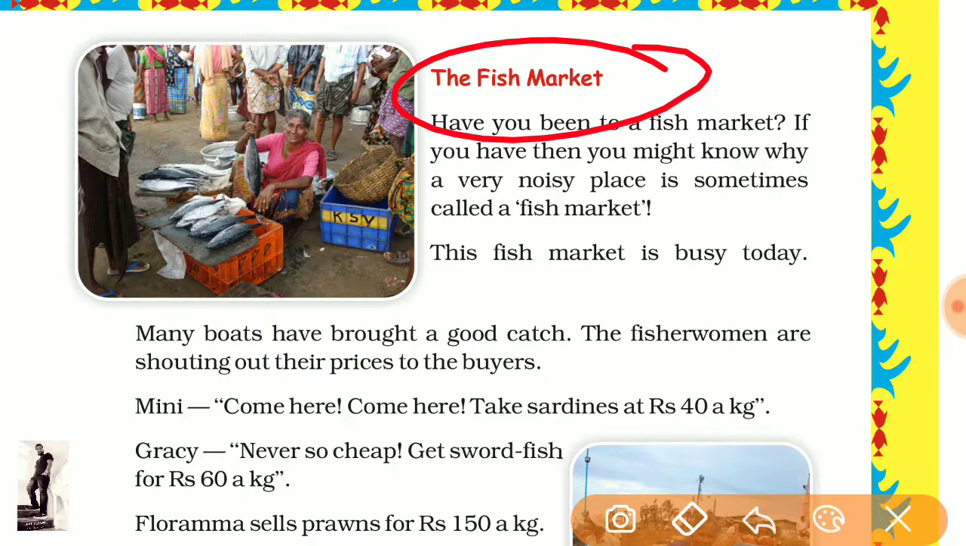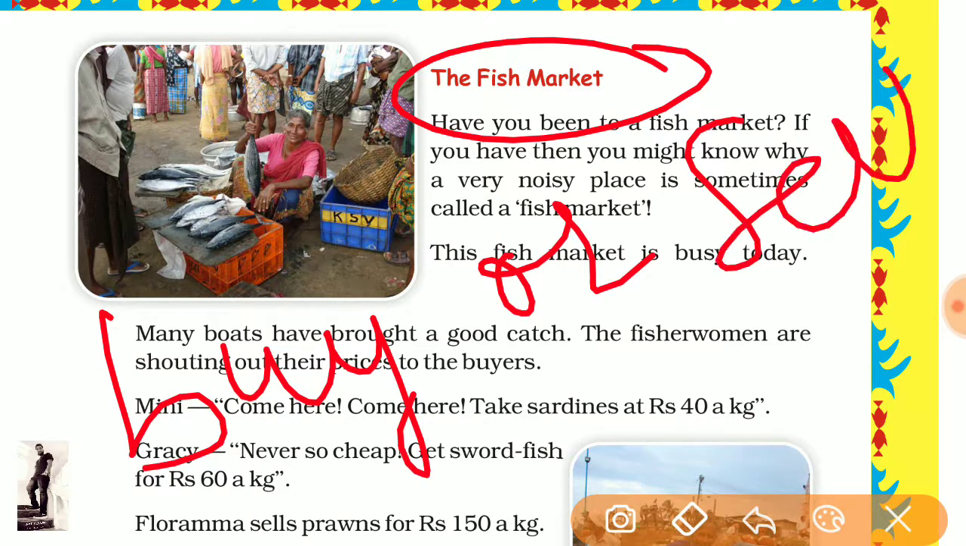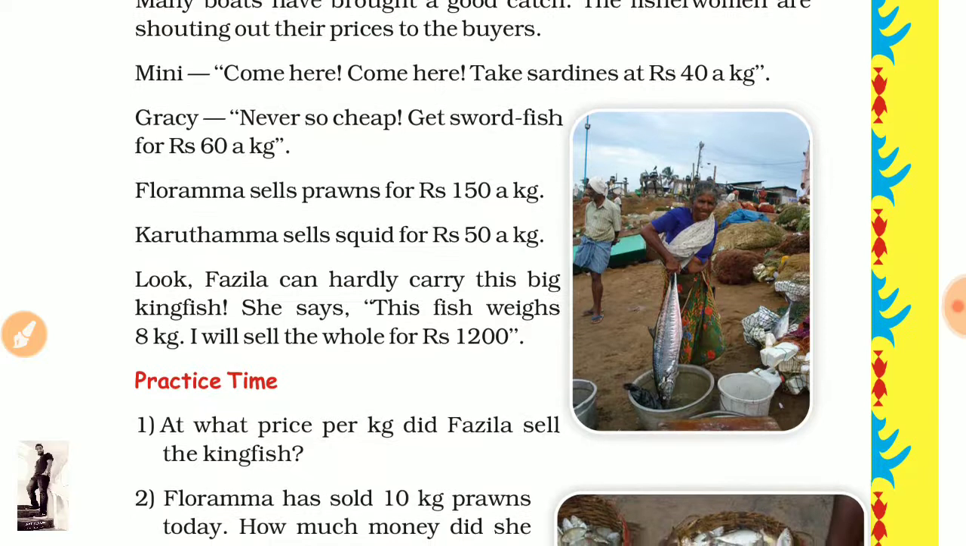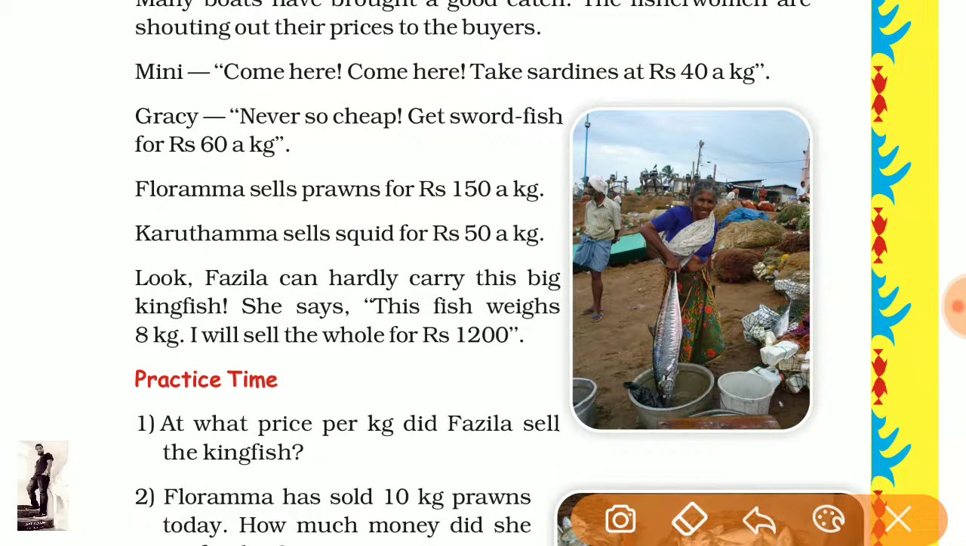A fish market is a place where fish is sold and purchased. I mean buy or sell. One person is going to sell and the other is going to buy the fish. This is the fish market. In this there are different types of fish. First we are going to discuss Minnie.